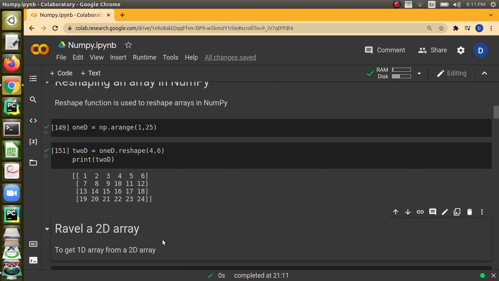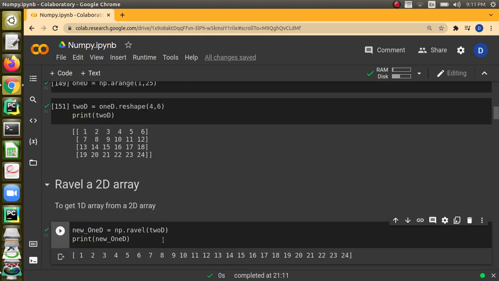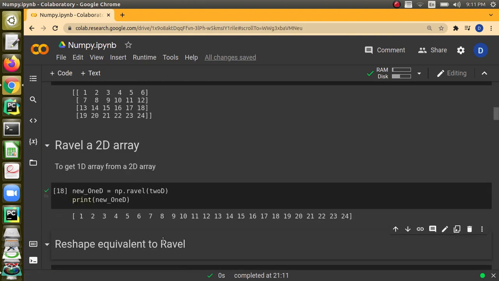And when you want to convert a 2-dimensional array to 1-dimensional, there are two options. The first one is reshape, which we will see later. The other one is ravel, a built-in function. When we use ravel with a 2D array, it will automatically be converted to a 1D array.